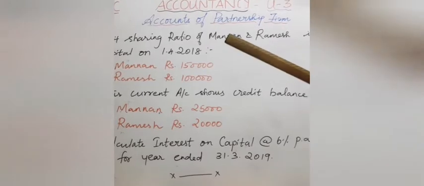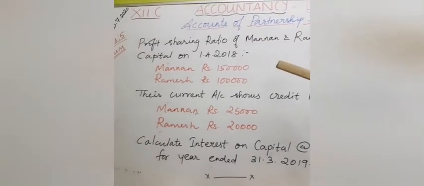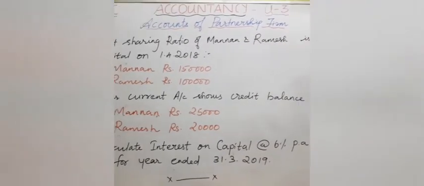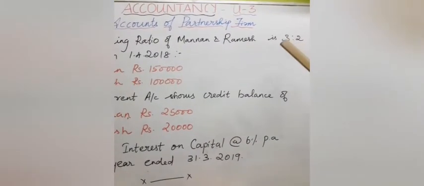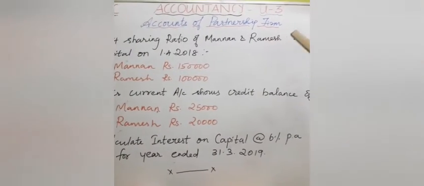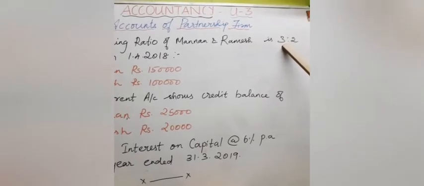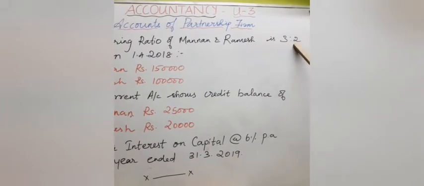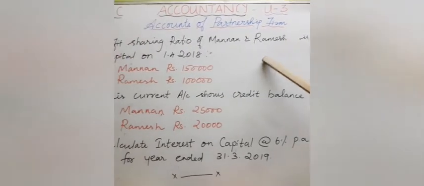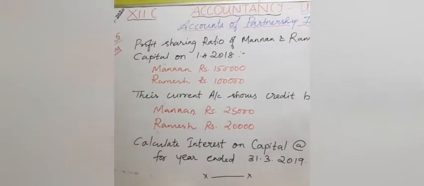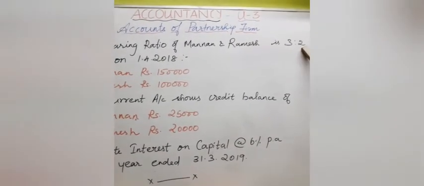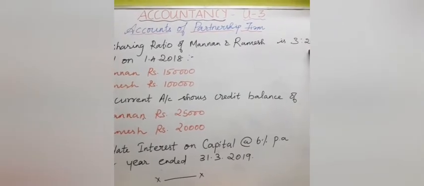Students, now we are going to work out exercise 5. The question goes like this, you see. Profit sharing ratio of Mannan and Ramesh is 3:2. That means there are two partners, Mannan and Ramesh. In the profit, Mannan is getting a share of 3/5. 3:2 means, total 3 plus 2, 5. So out of 5 parts, Mannan is getting 3 parts, and out of 5 parts, Ramesh is getting 2 parts. Okay students, so this is how you have to understand.